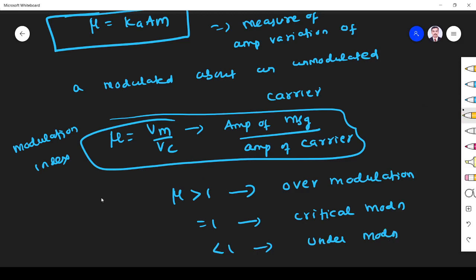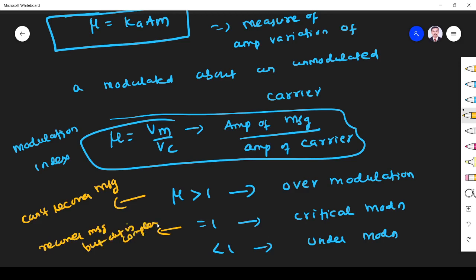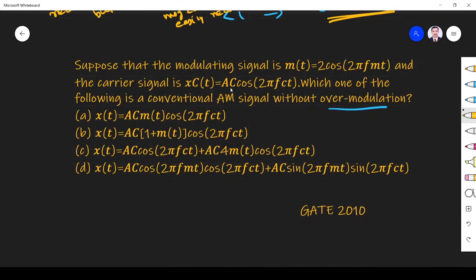From an over modulated signal we cannot recover the message easily; the circuit is complex. With critical modulation, the message can be recovered easily. So we always prefer under modulation in amplitude modulation. Now the question gives the message signal and the carrier signal and asks which among the four expresses an AM wave without over modulation.